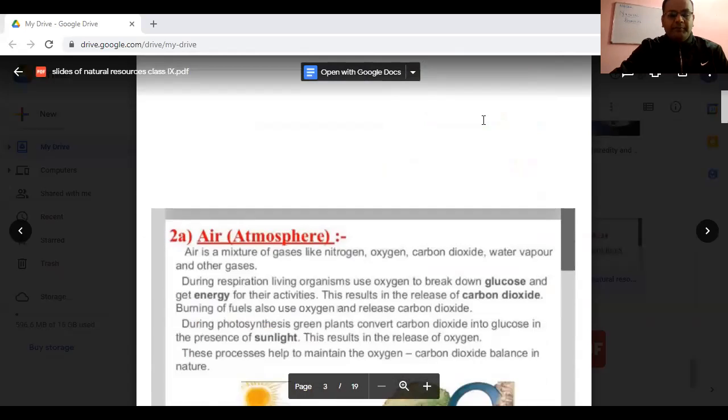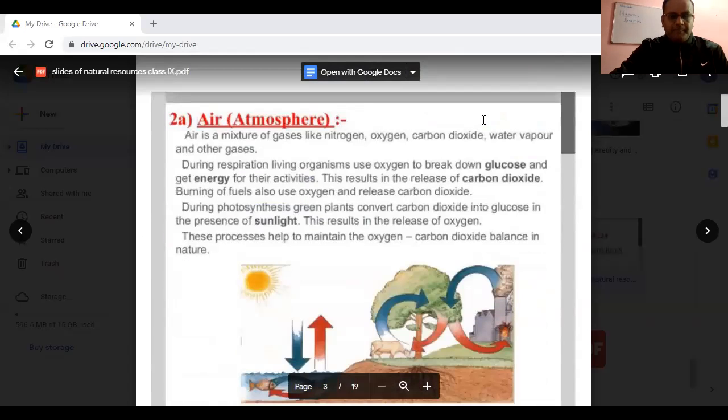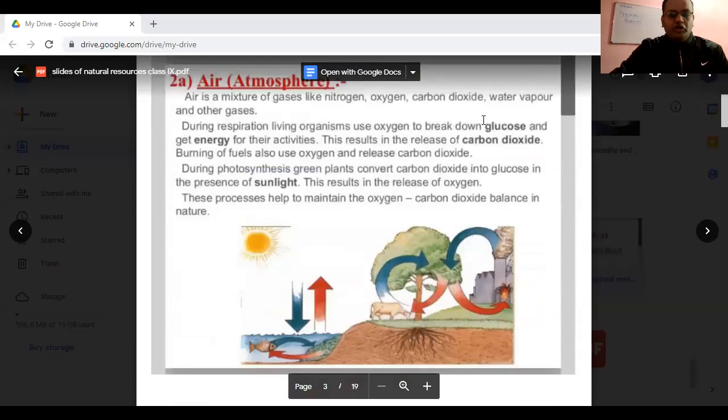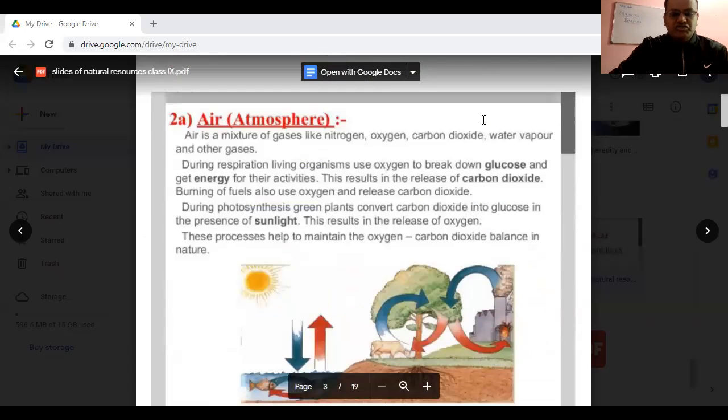Now we will talk about air. First of all, students, if I want to start with air, the major question to you all is: why do we require air? Definitely the atmosphere. Why are we dependent on the atmosphere? Through the chat box, give me the reply.